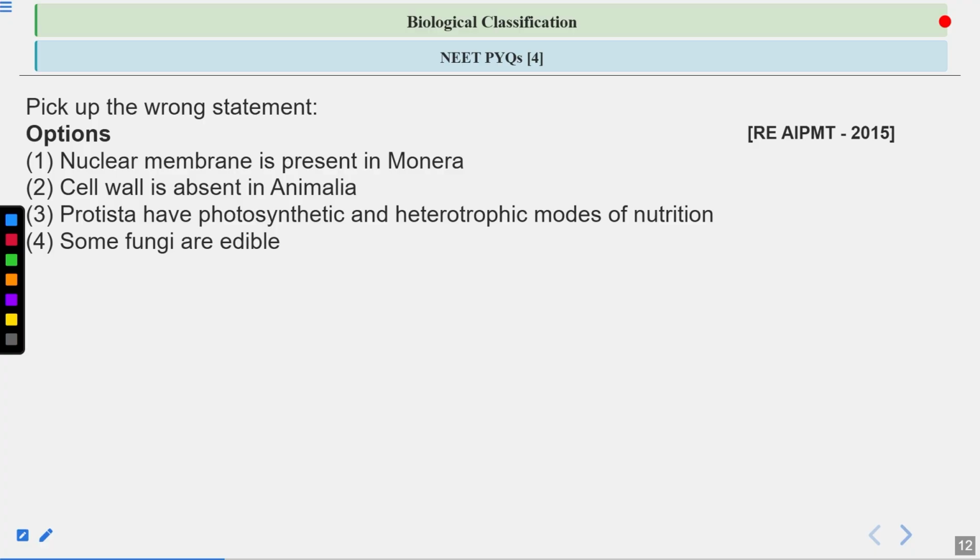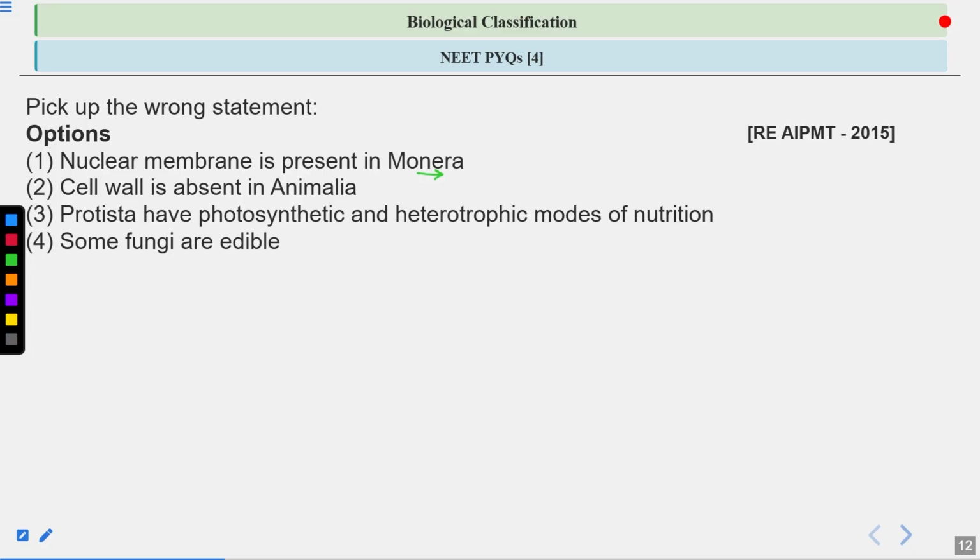So what are the options here? First option is nuclear membrane is present in Monera. Next, second option, cell wall is absent in Animalia. Kingdom Animalia includes all the animals. Kingdom Monera includes all the unicellular prokaryotes.